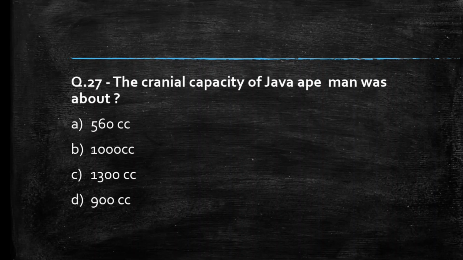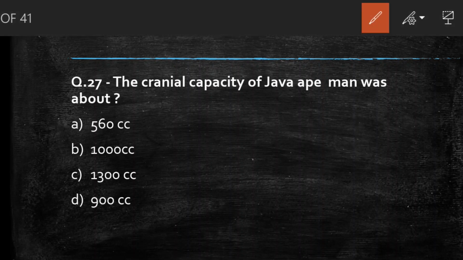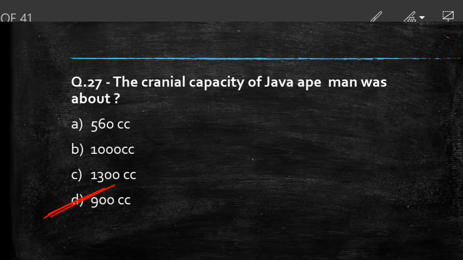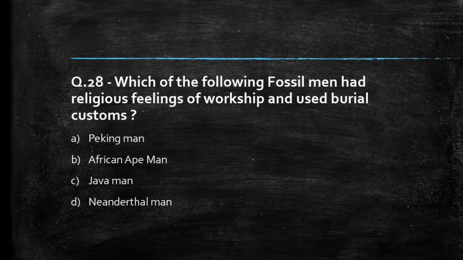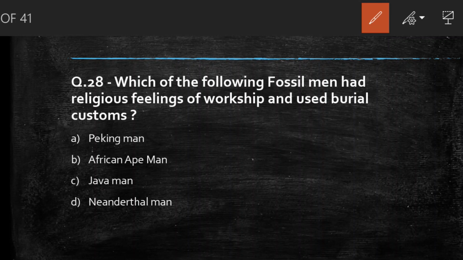Next question we have, the cranial capacity of Java ape man was 560 cc, 1000 cc, 1300 cc, 900 cc. Students, comment your answer. So the right answer to this question is option D, 900 cc. Which of the following fossil man had religious feeling of worship and used burial customs? Options are Peking man, African ape man, Java man, Neanderthal man. Students, comment your answer. So the right answer to this question is option D, Neanderthal man.